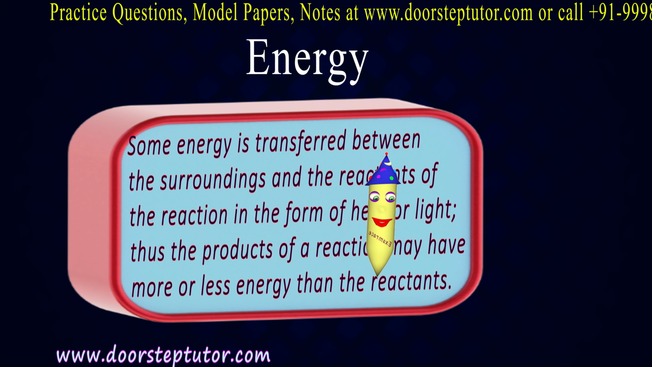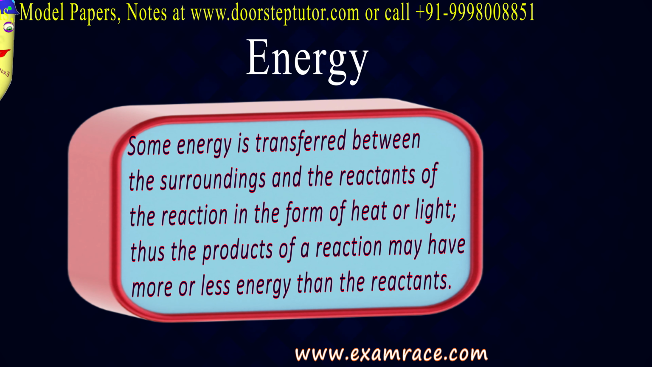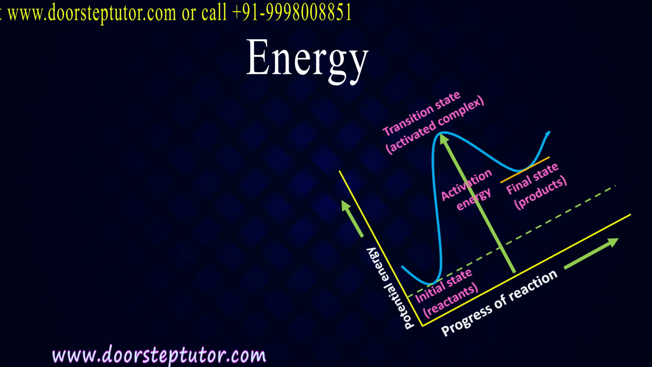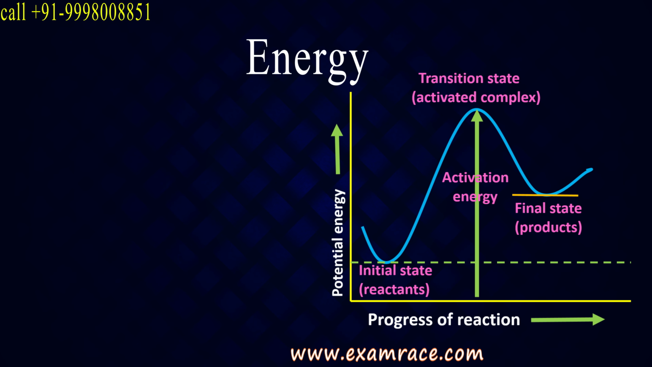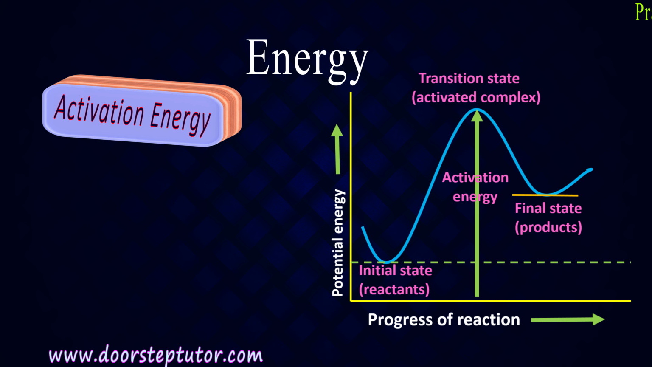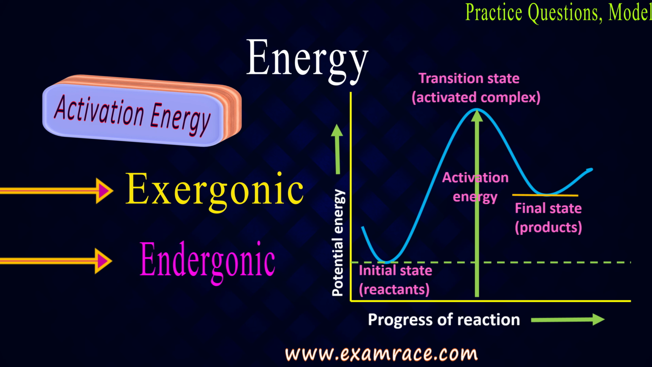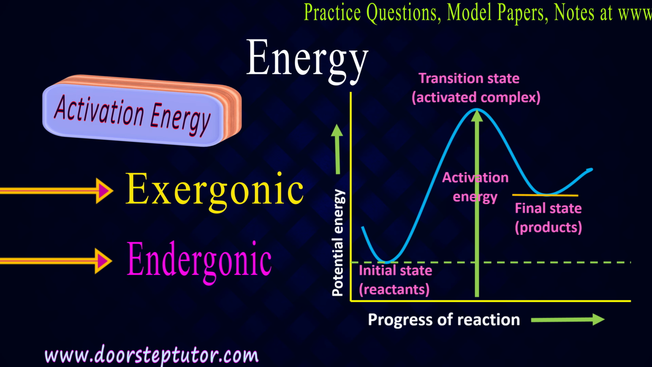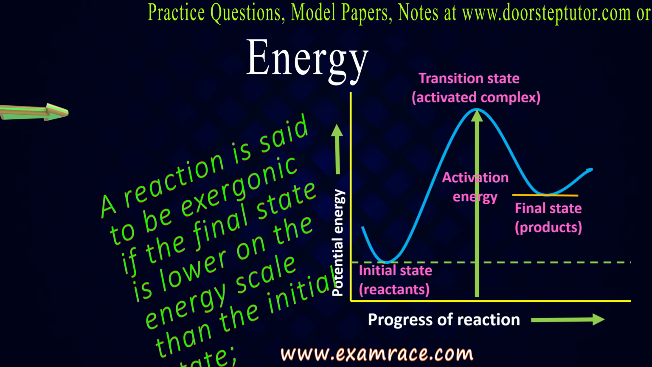The product of a reaction may have more or less energy than the reactant. It depends on how much energy it has used. Okay, so to understand this, we are going to understand a term first, that is activation energy. So there are two types of reactions. First is endothermic reaction and exothermic reaction. Now there are two more terms, that is exergonic and endergonic. So what is exergonic?